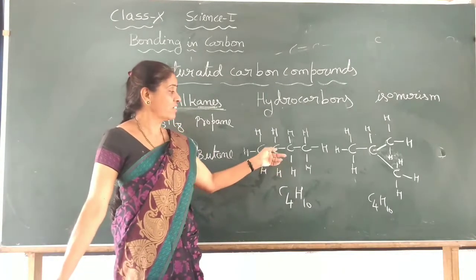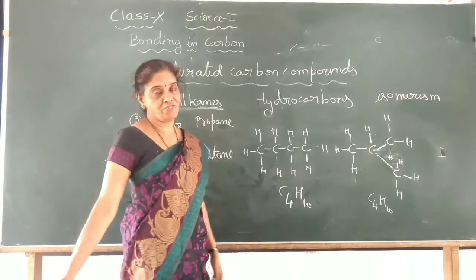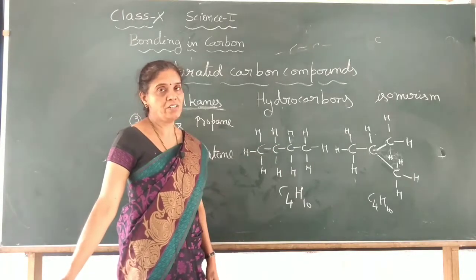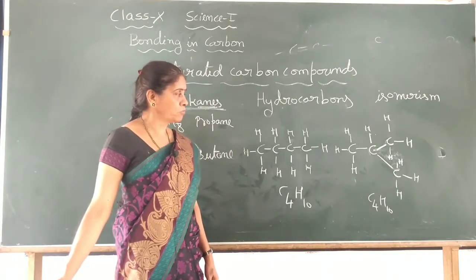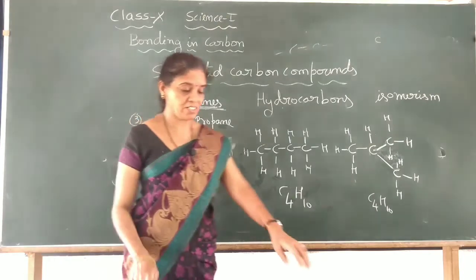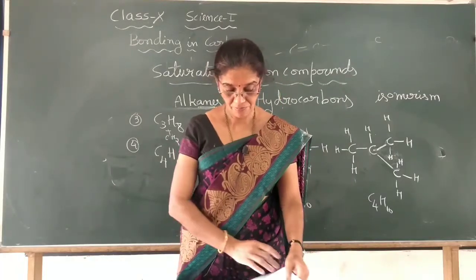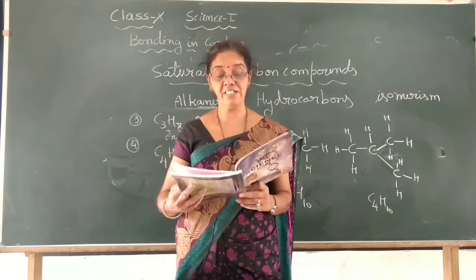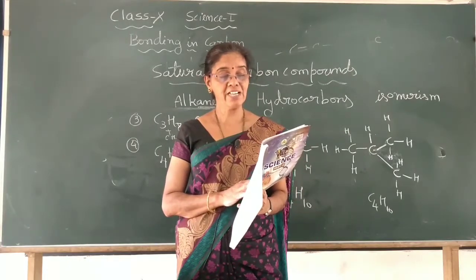So if the carbon number increases, they can arrange in two ways. That is also possible in the case of hydrocarbons or carbon compounds, and we will learn much more about it. A few more examples are given in the textbook. You go through it. On pages 7 and 8 they are given, how they arrange, the names, the formula, till hexane.